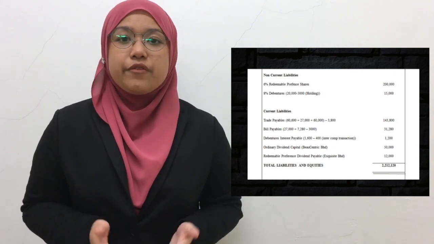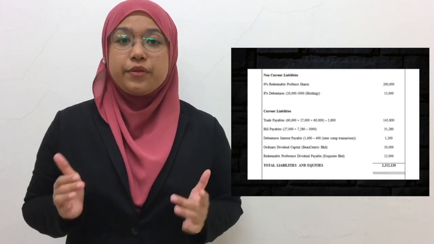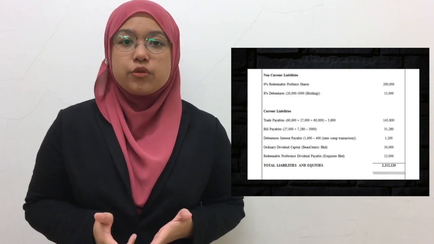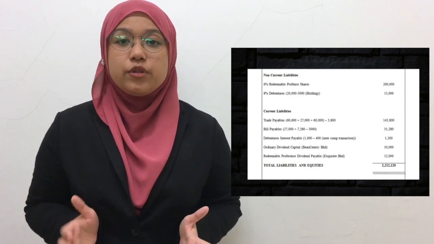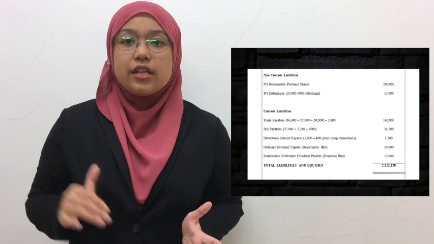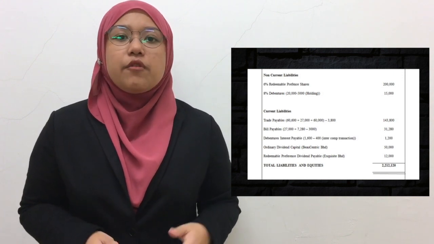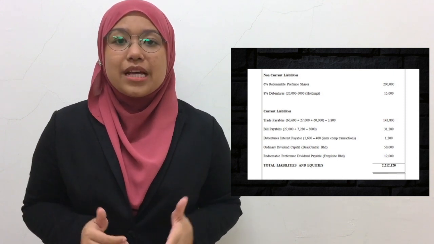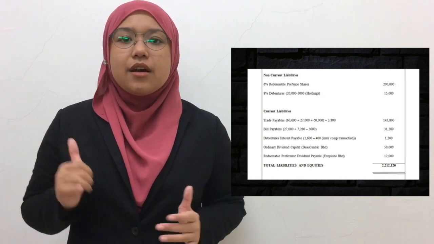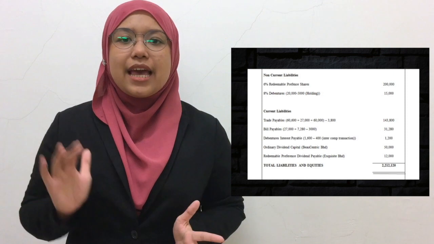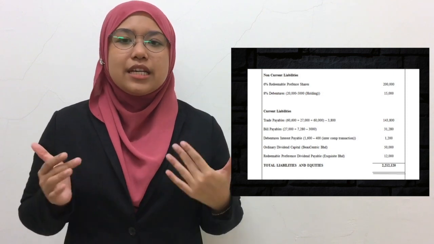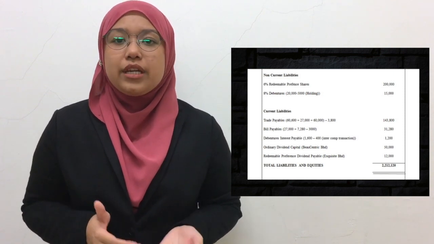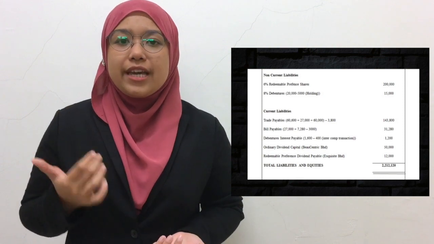For 6% redeemable preference shares will be 200 million. For the 8% debentures will be 20 million minus 5 million, which is 5 million belonging to the holding, and we'll get the 15 million balance. For the current liabilities, trade payables 60.6 million plus 27 million plus 60 million and minus 3.8 million, which is intercompany transaction, that will have 143.8 million.